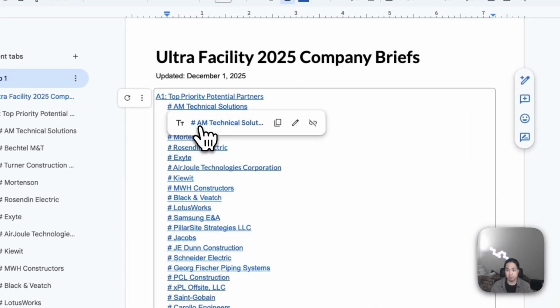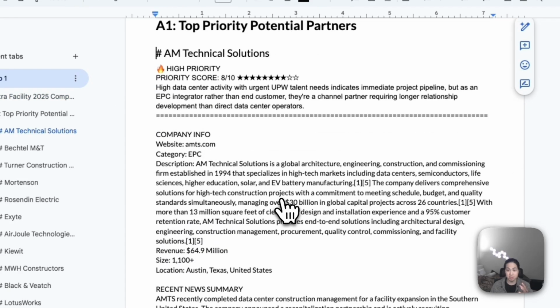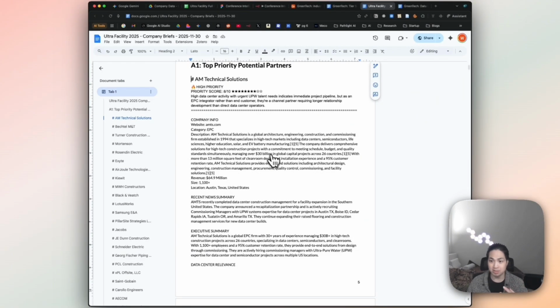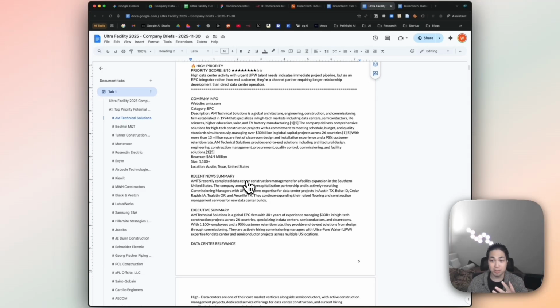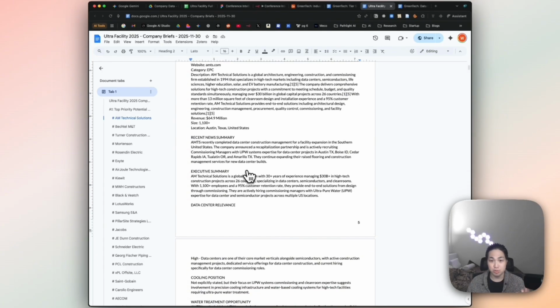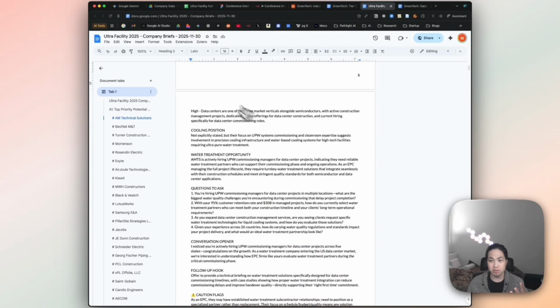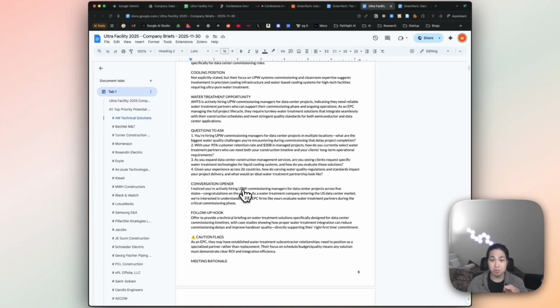And for each one of them, it's producing all the stuff that we talked about, the rationale of why they're high priority, all the basic company information that already exists in the database, but now they can just look at this Google Doc. Recent news summary we just talked about, and different components of why they're the right relevant people to talk to. And then here's the most interesting part.